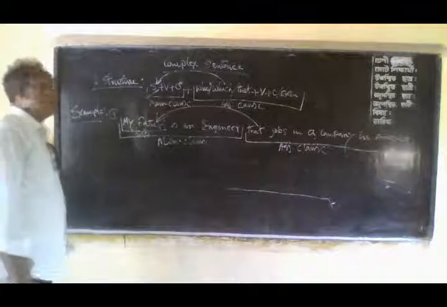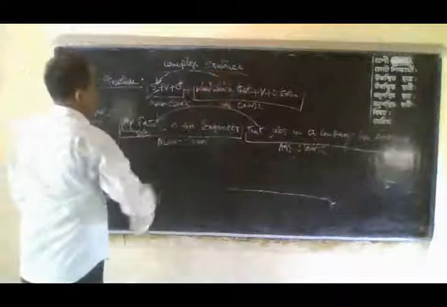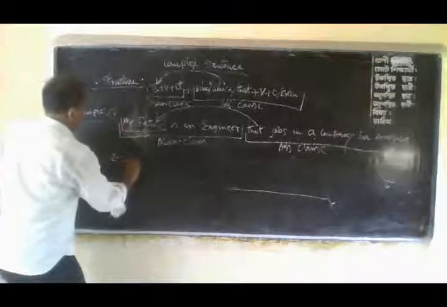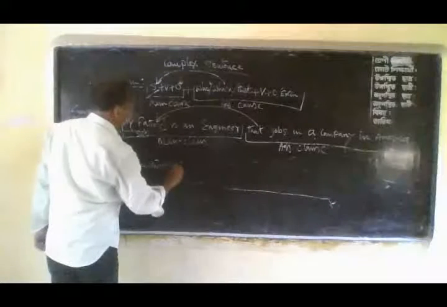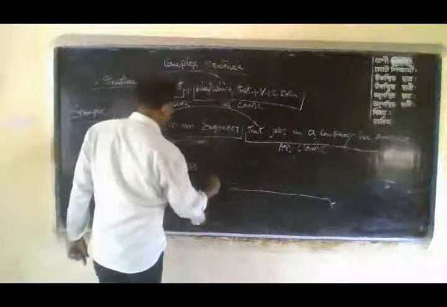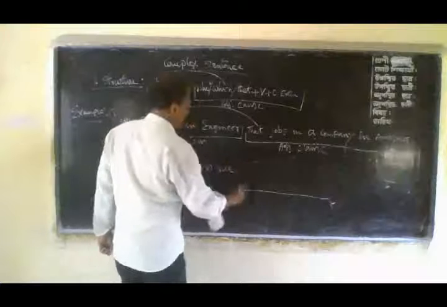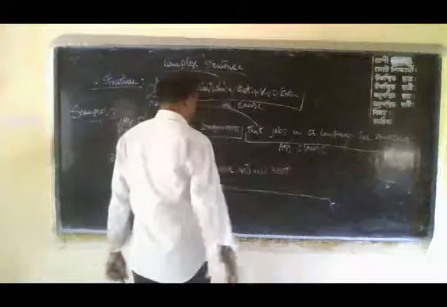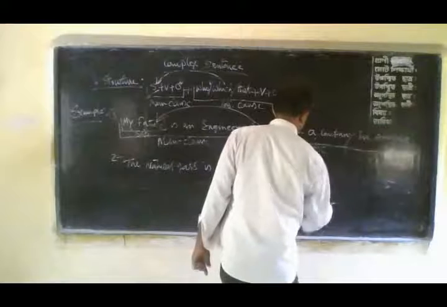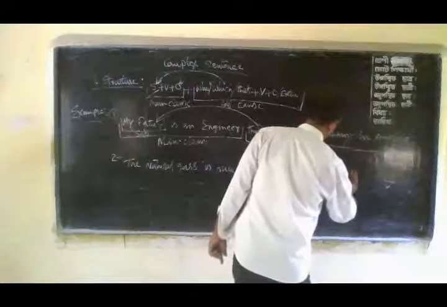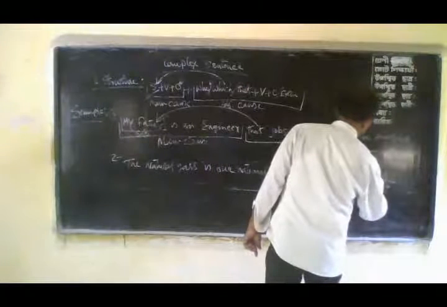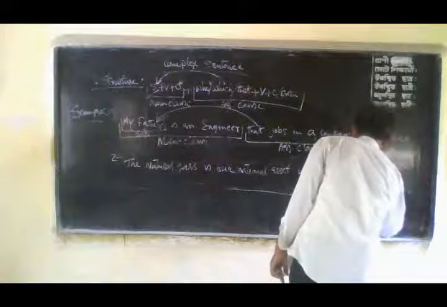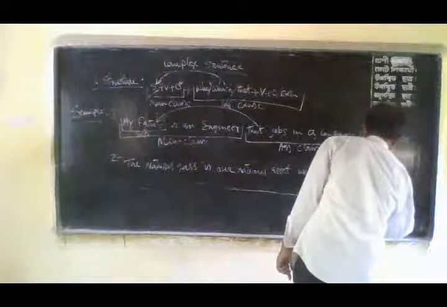You have already understood the structure and the example. You may cite more examples, such as: the natural gas is our national asset, which or that should be produced abundantly.